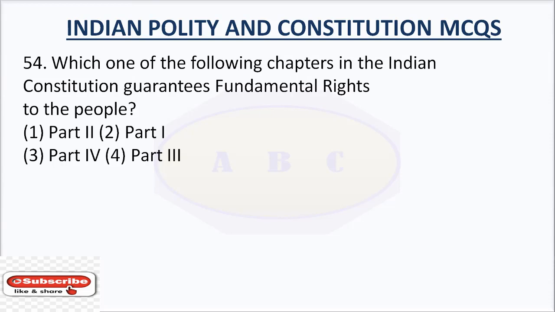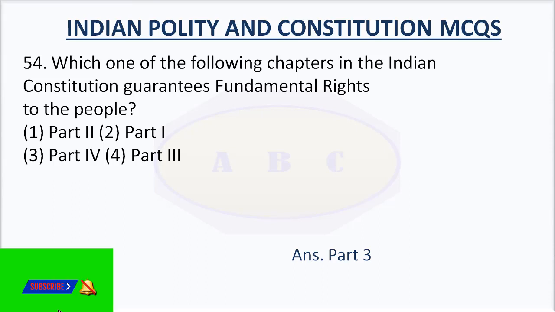Question number 54. Which one of the following chapters in the Indian Constitution guarantees fundamental rights to the people? The right answer is Part 3. The fundamental rights are defined in Part 3 of the Constitution.